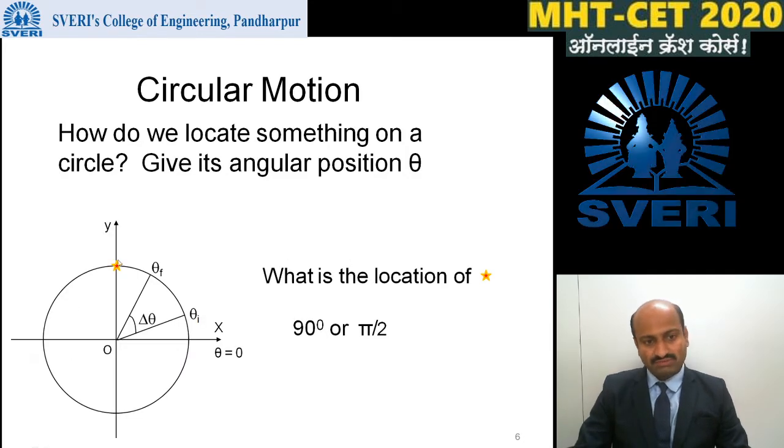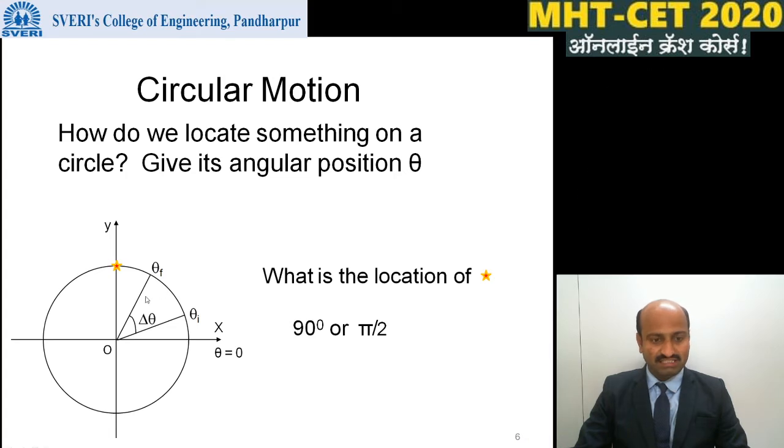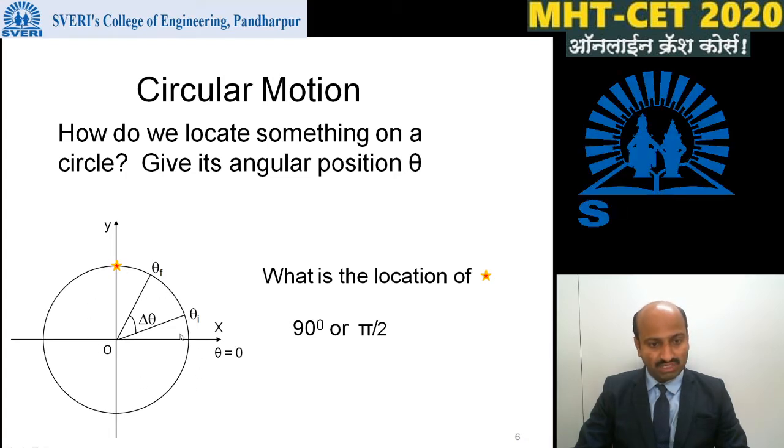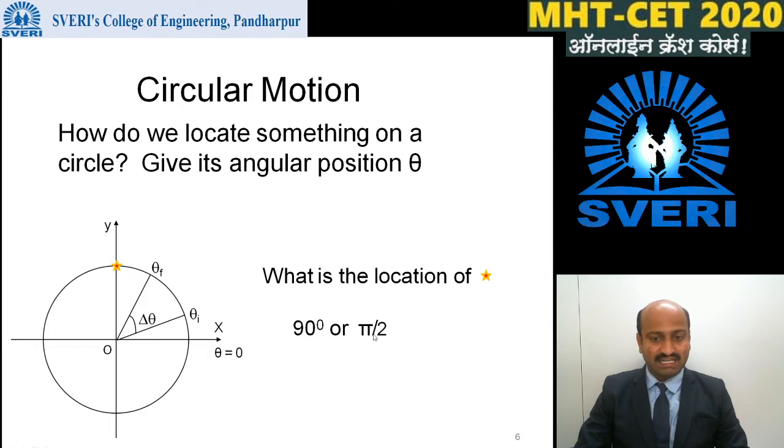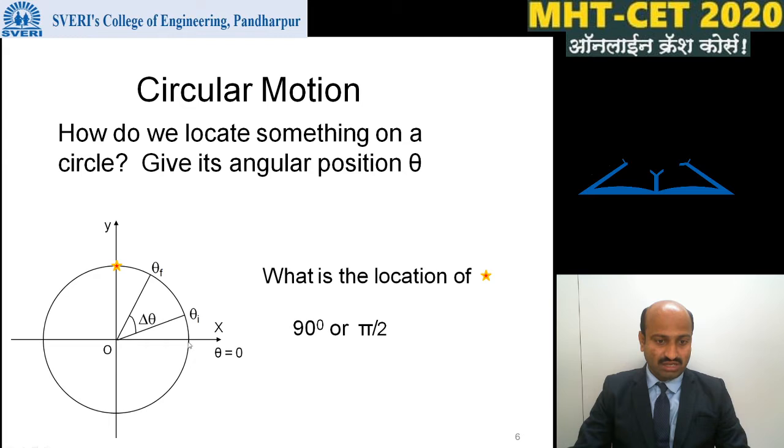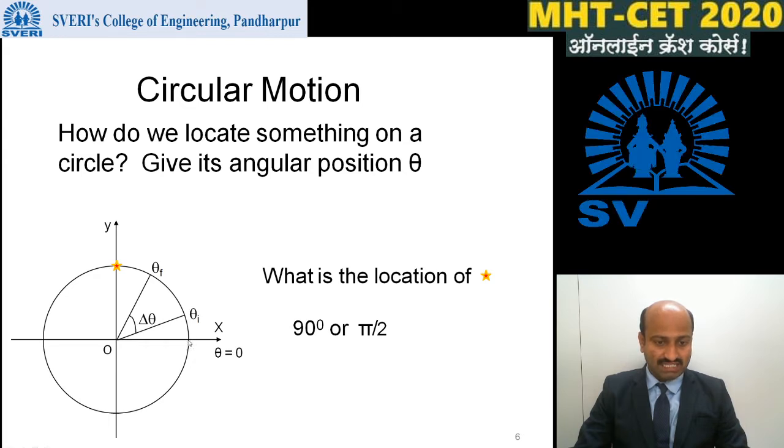Now observe this picture. In this picture, a particle is performing circular motion. The object is shown by a star. What is the location of this object? Shown by the star, the object is at 90 degrees or pi by 2 radian. Initially the object was at this position on the x-axis.